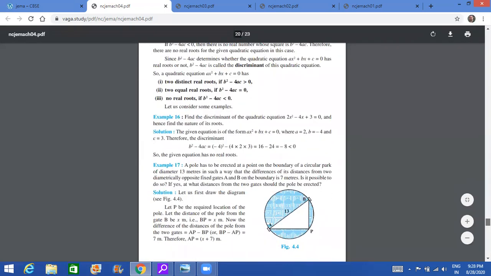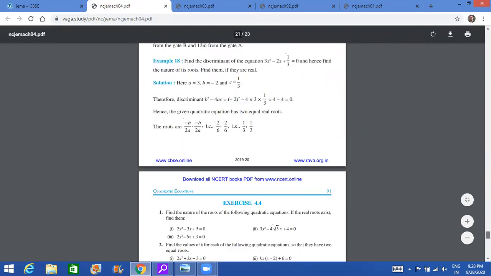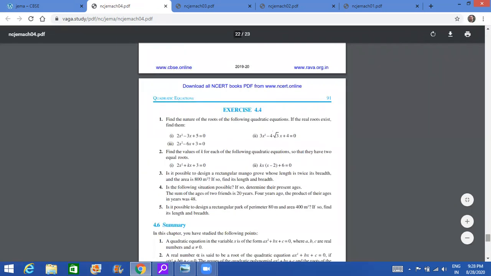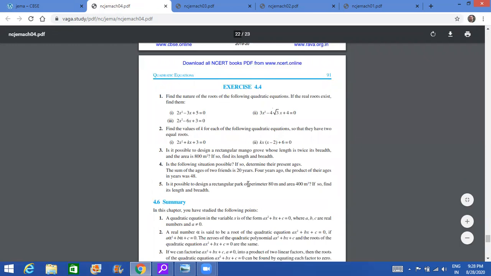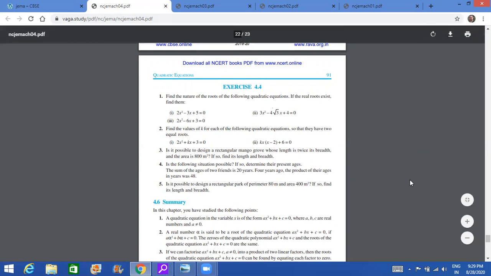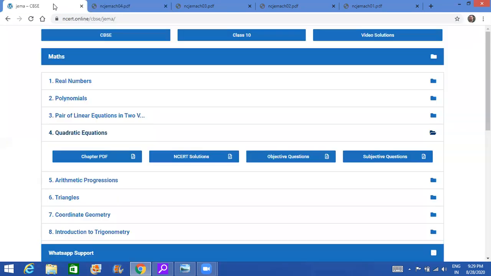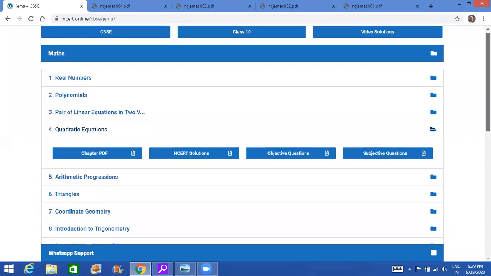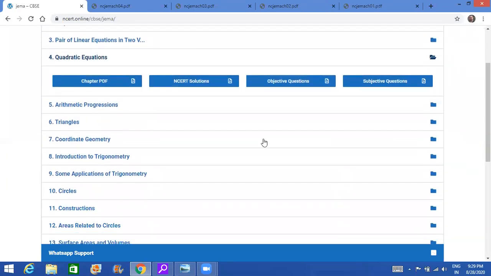Now we come to nature of roots. This you have to do, please. This is a very important part of the chapter: how to find the discriminant, b square minus 4ac, whether it is greater than 0, less than 0, or equal to 0. And here there are questions given based on nature of roots. So don't leave this, please do this, because the question is, is the situation possible? You are actually finding out the nature of the roots. So leaving out a large chunk based on your own understanding could be very risky. You should do the maximum, and leave out only what we are sure about.